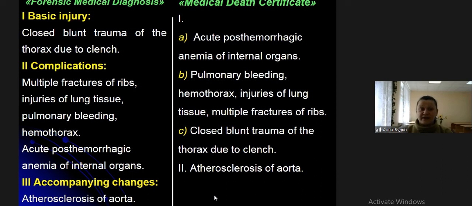So, my dear friends, I repeat, if take diagnosis, basic closed blunt trauma, in the medical death certificate, first part, C, closed blunt trauma, because this is the cause of complications, and the complications are the cause of death, because in our situation a difficult, final complication is formed, acute post-hemorrhagic anemia of inner organs.